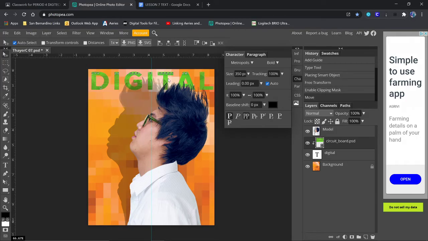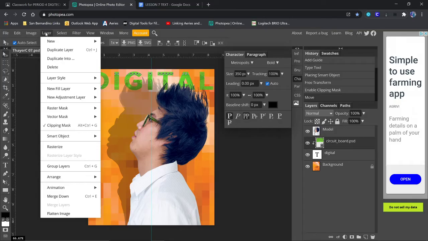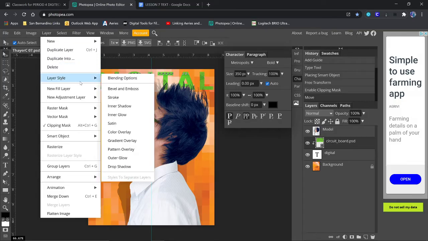Move it down just a little bit. Well, that's even better. We'll make sure I don't end up with black on either side. So that looks pretty good. All right. Next thing I'm going to do, I'm on my circuit board layer, go up to Layer and choose Layer Style. And I'm going to add an inner shadow.